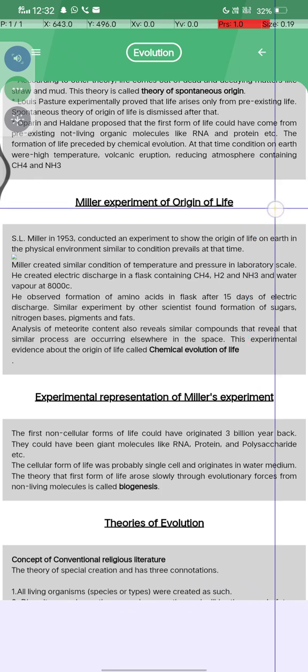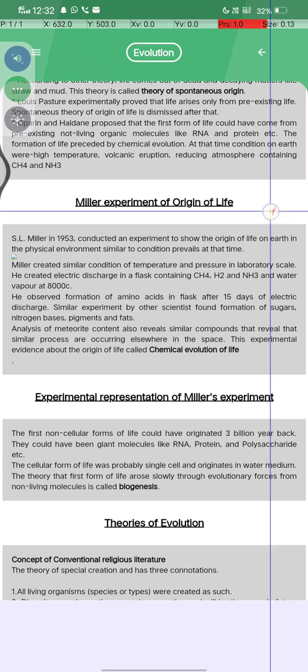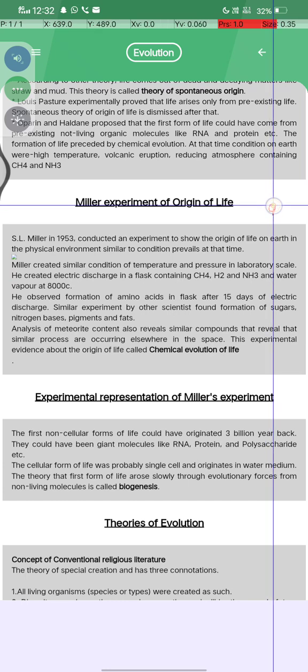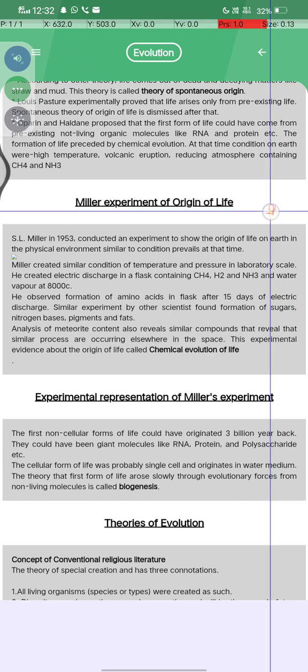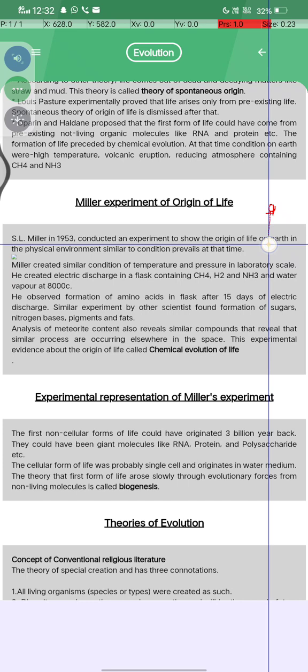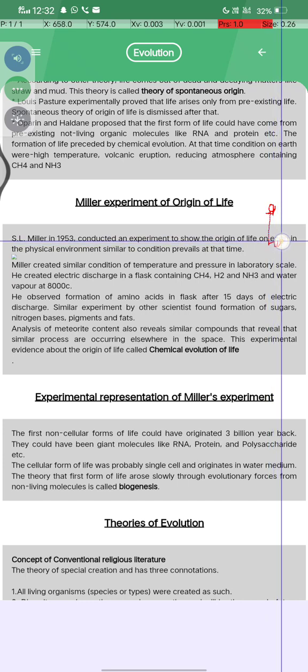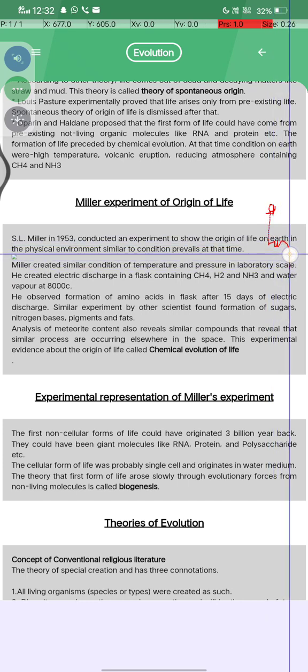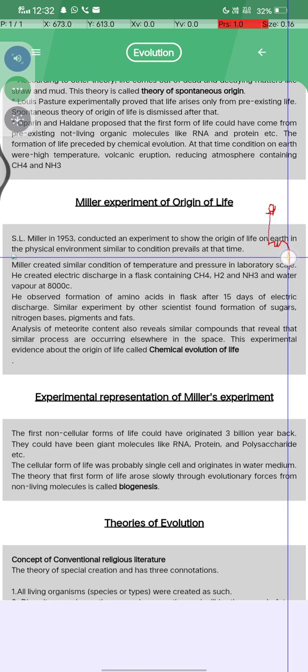Miller experiment. मिलर एक्सपेरिमेंट क्या था? Miller experiment on the origin of life. S.L. Miller in 1953 conducted an experiment to show the origin of life on the earth in a physical environment similar to the conditions that prevailed at that time.